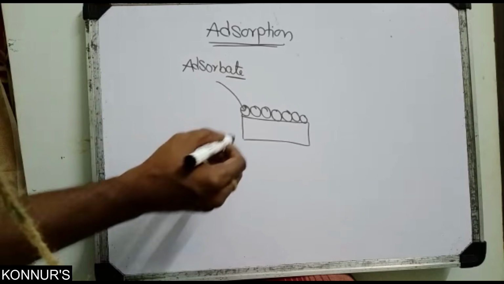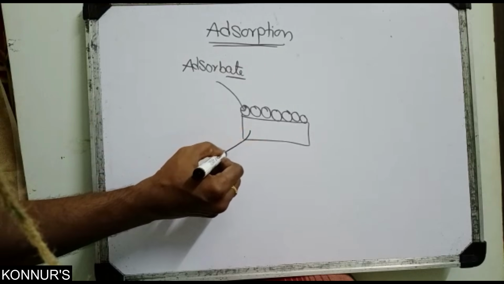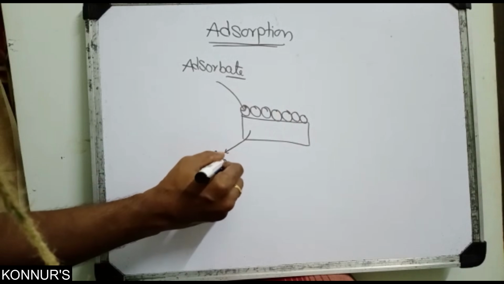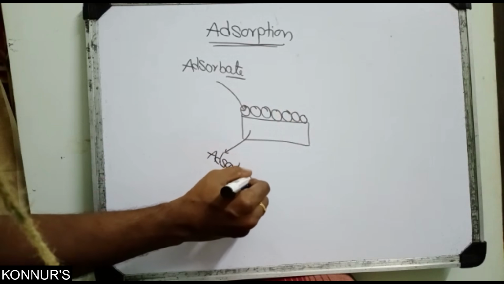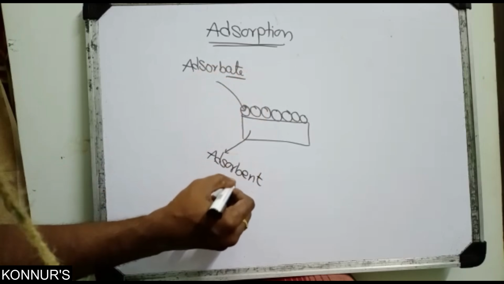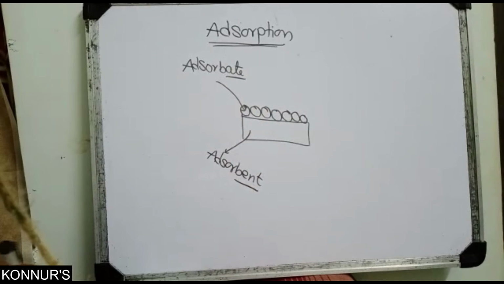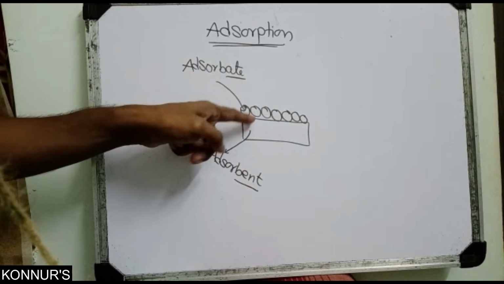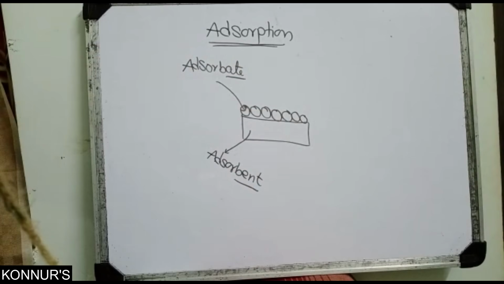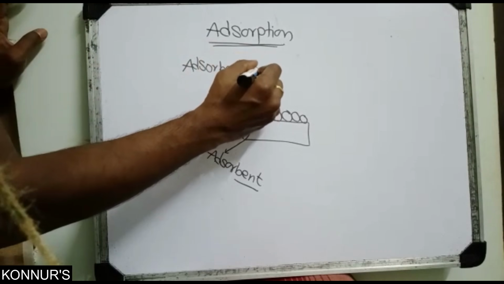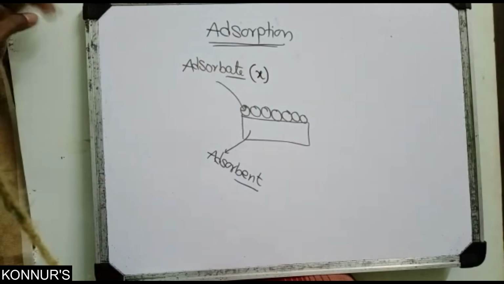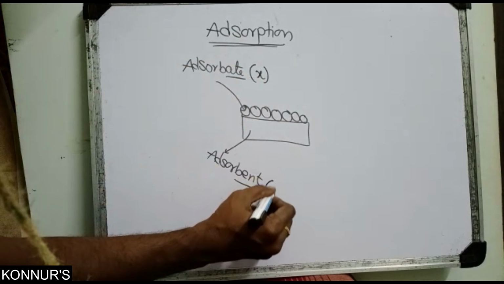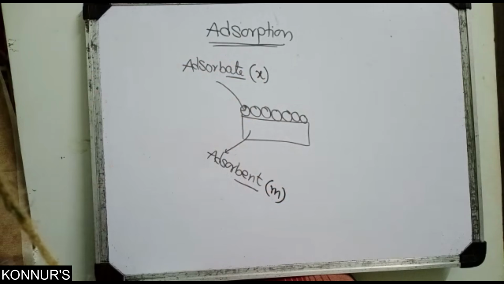The material which attracts another material on its surface is called the adsorbent. Suppose X amount of adsorbate is adsorbed on the surface of M amount of adsorbent.